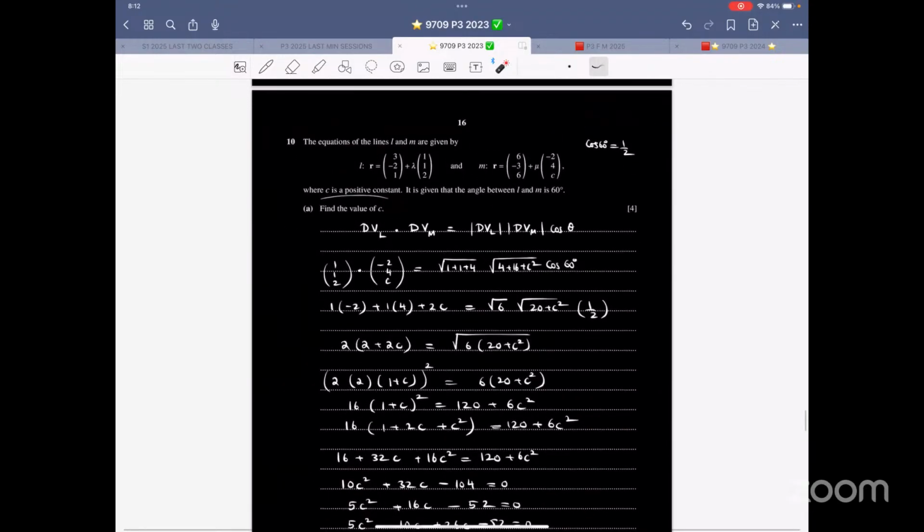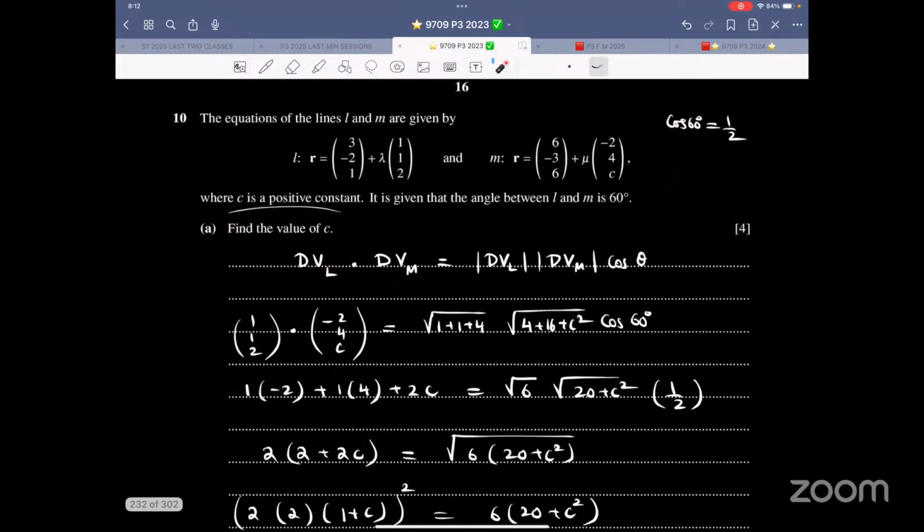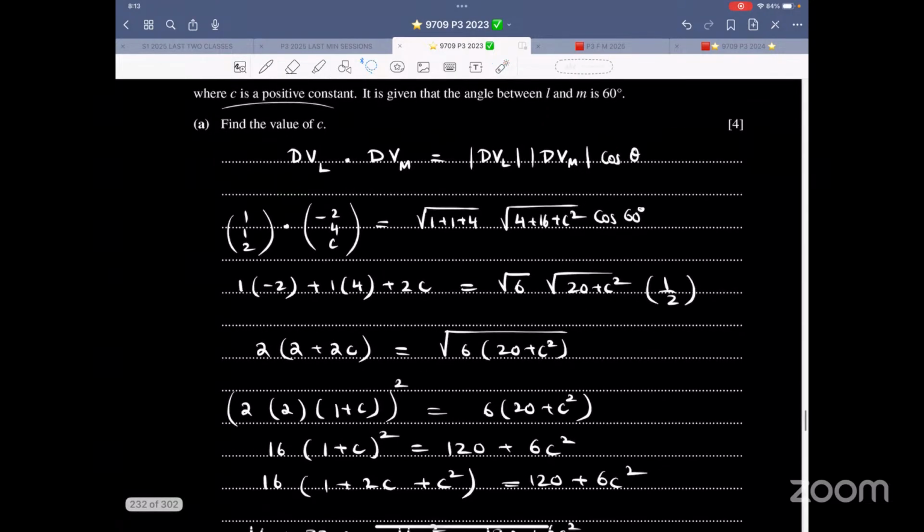Now, that is vectors. Read the question first. So now it says the equations of lines L and M are given by such and such. So there is L, there is M. L in terms of lambda, M in terms of mu. C is a positive constant. It is given that the angle between L and M is 60 degrees. That is an application of what is called the scalar product.